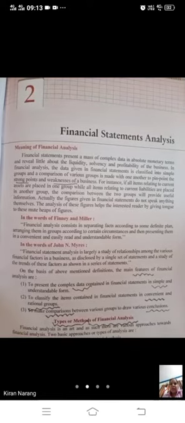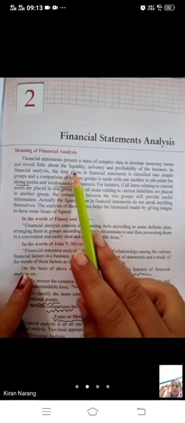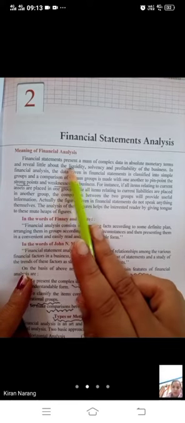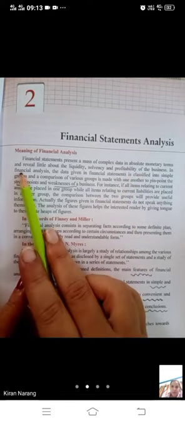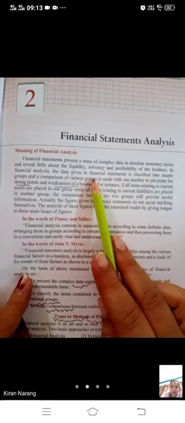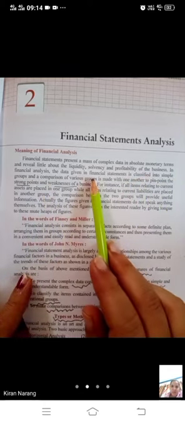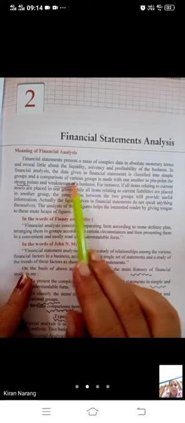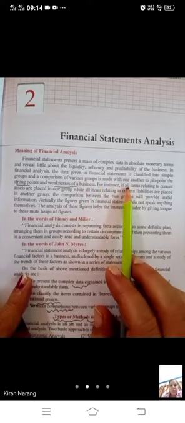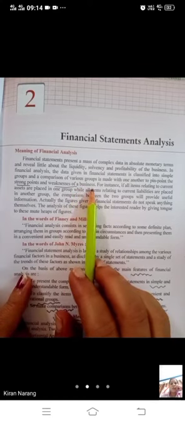So good morning everyone. We are going to start chapter number 2 of part B, financial statement analysis. So what is the meaning of financial analysis? Financial statement presents a mass of complex data in absolute monetary terms and reveals little about the liquidity, solvency and profitability of the business. In financial analysis, the data given in financial statement is classified into simple groups and a comparison of various groups is made with one another to pinpoint the strong points and weaknesses of the business.